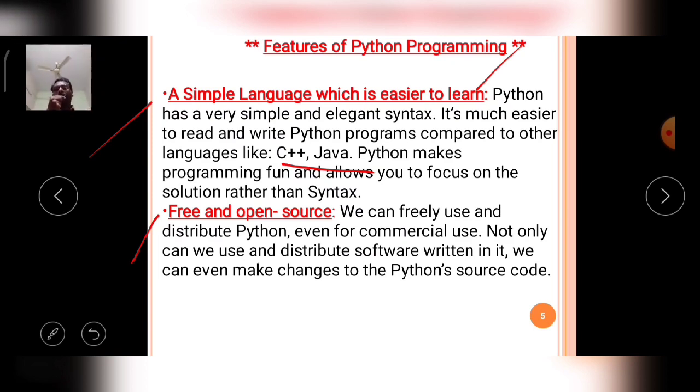So for example, if you take Google Meet, it is one application. The Google Meet application is used to meet different people in a particular meeting. This application is developed by Google. So Google is a famous company in the world.